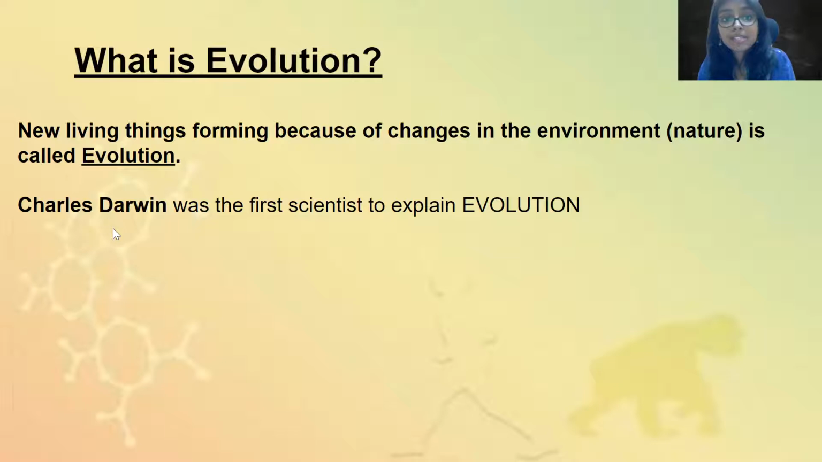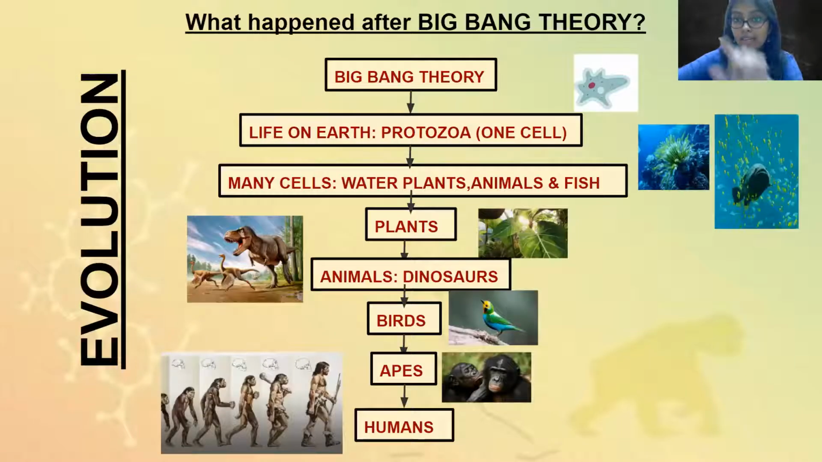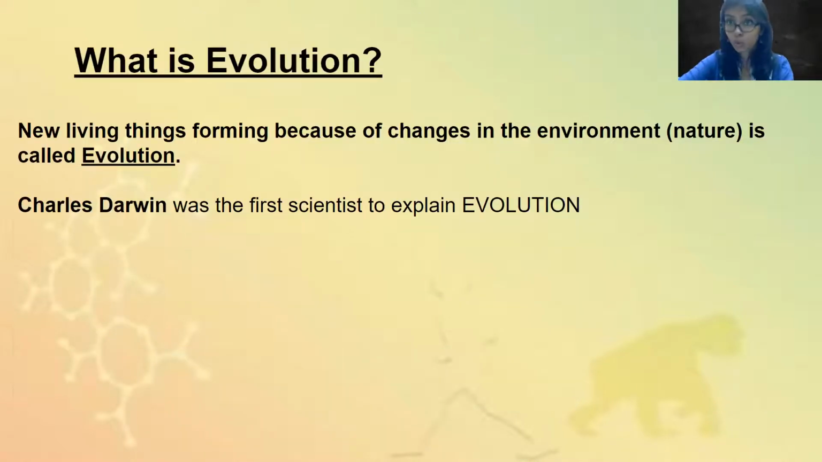Now, this person called Charles Darwin. Charles Darwin was the first scientist to explain evolution. जो पहला इंसान जिसने ये explain किया है ये theory of evolution, his name was Charles Darwin. Now, I want you to pause here and write all of this in your notebook. I also want you to make this chart in your notebook, properly with proper arrows and everything.